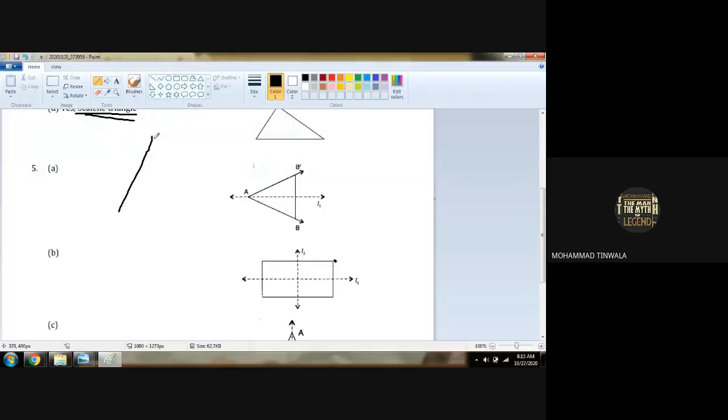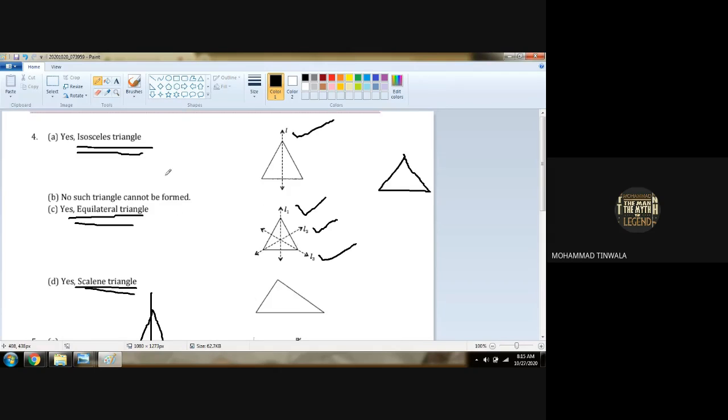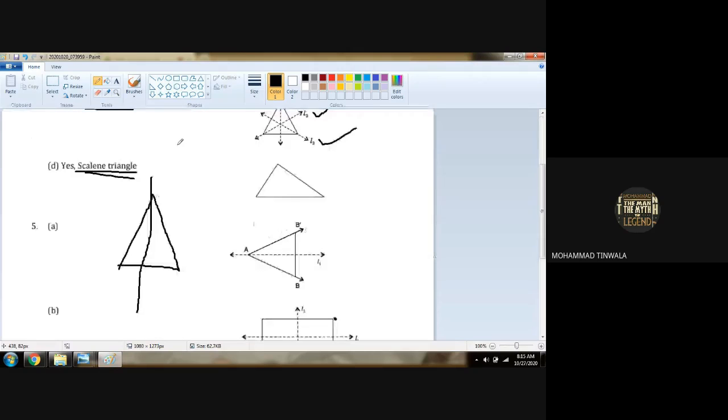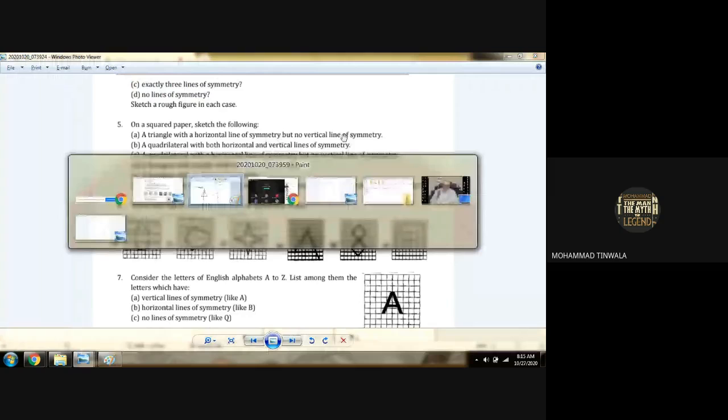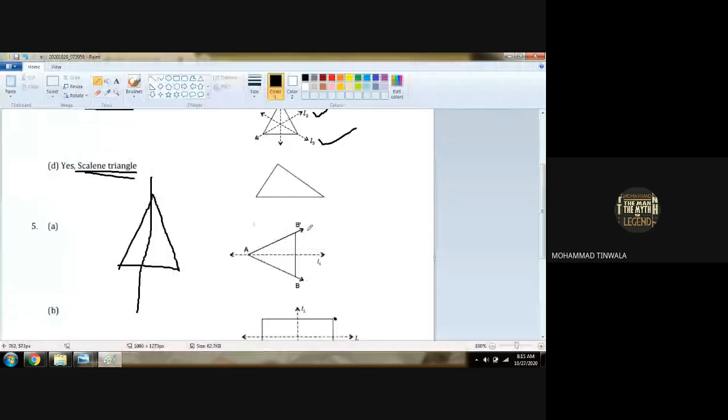એક જ line છે, right? Vertical line means what? Vertical is standing line. તો એક line કેમાં આવે? Isosceles triangle માં? Yes or no? Now, they required a triangle with a horizontal line, એટલે sleeping line જોઈએ છે. Horizontal line of symmetry but no vertical line of symmetry. So horizontal line કેવી રીતે મળે? This isosceles triangle is like this, sleeping triangle. So now can we draw a horizontal line cutting from the center? Understood, boys?